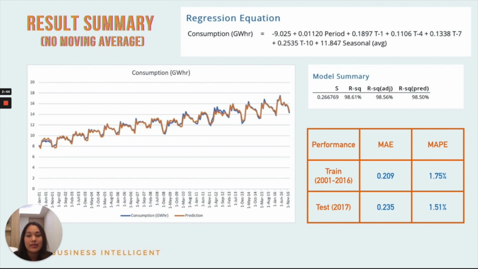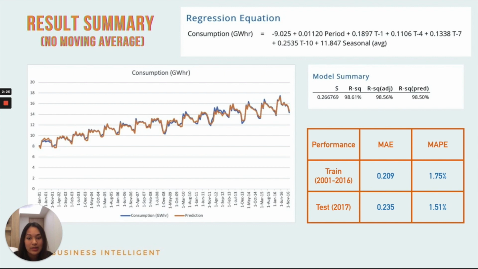And here is the result summary without moving average. For the model summary, S is equal to 0.443508. R squared is equal to 96.19%.